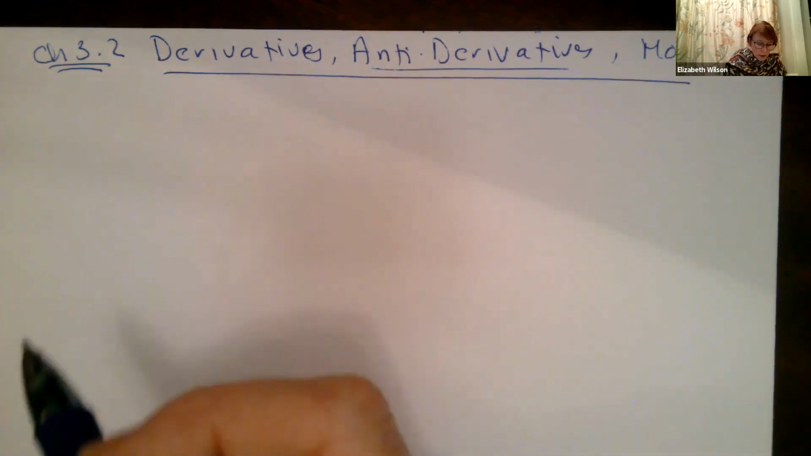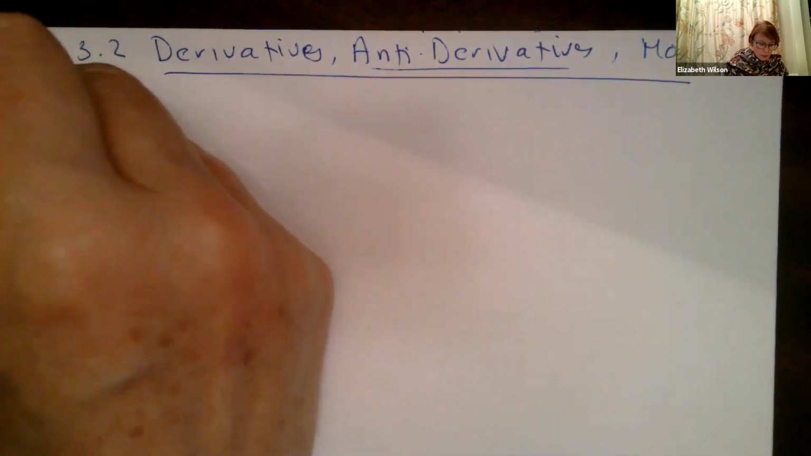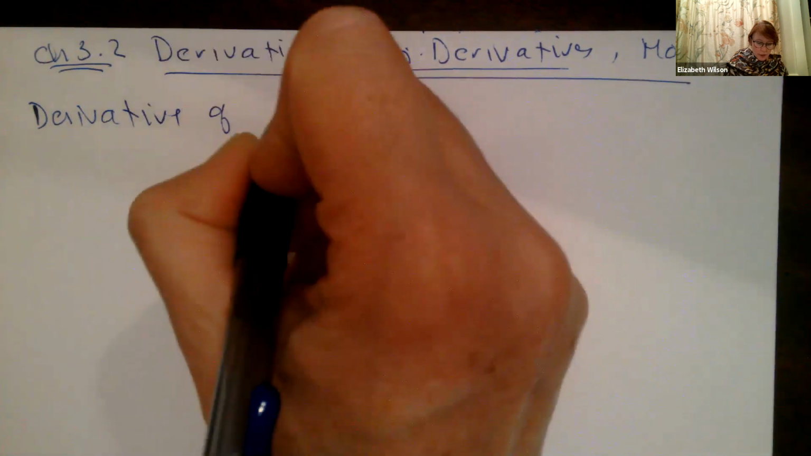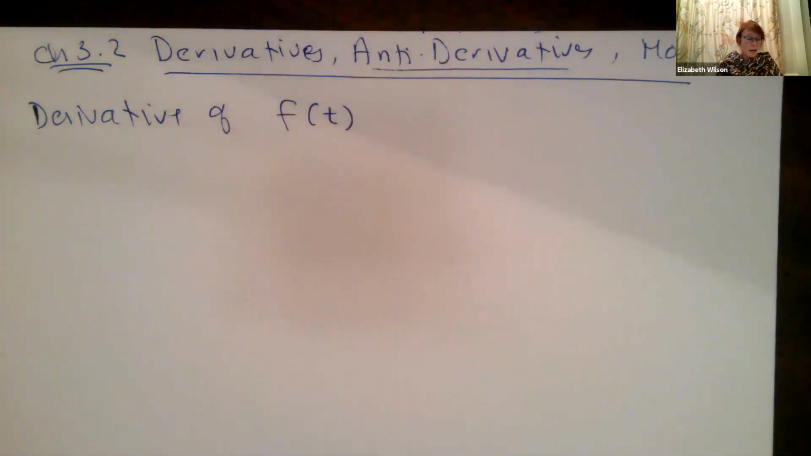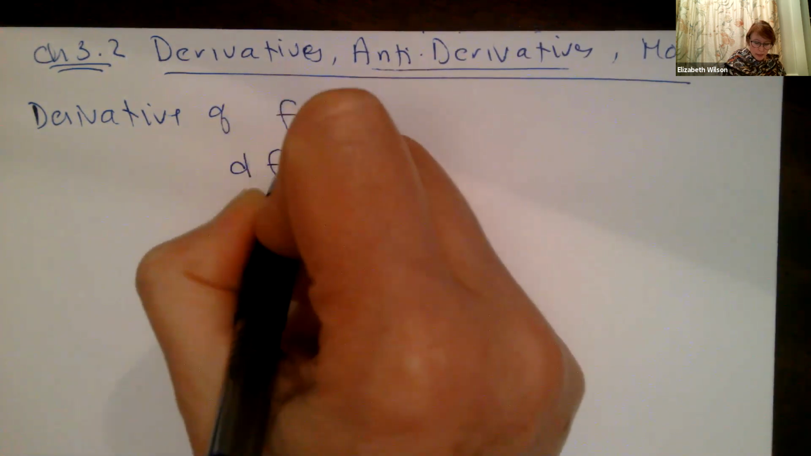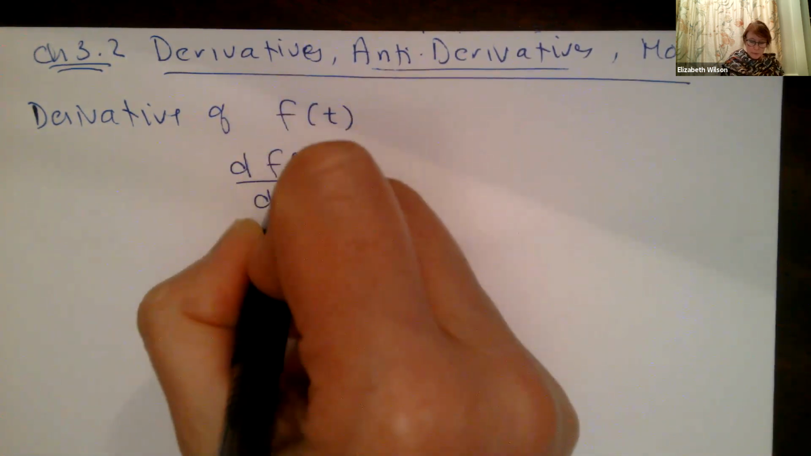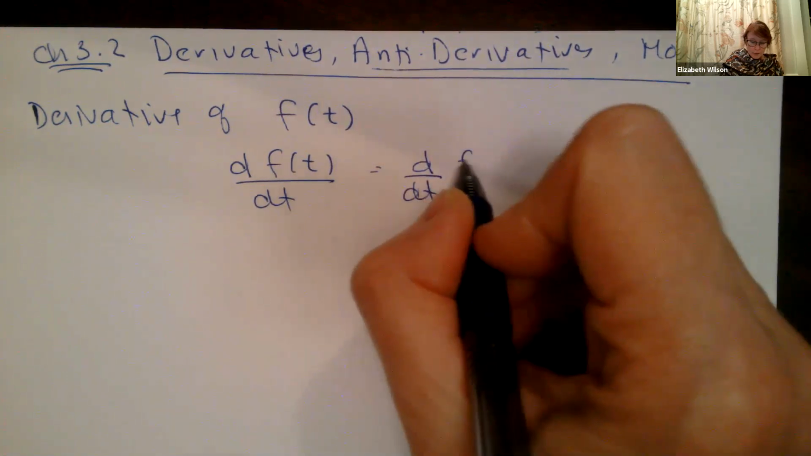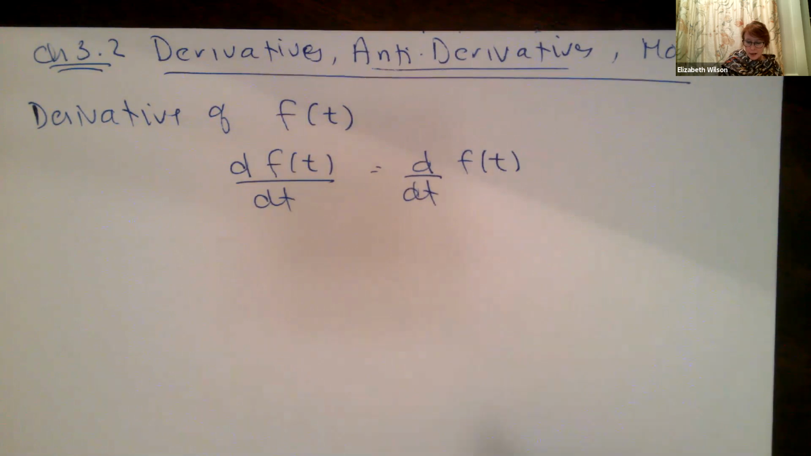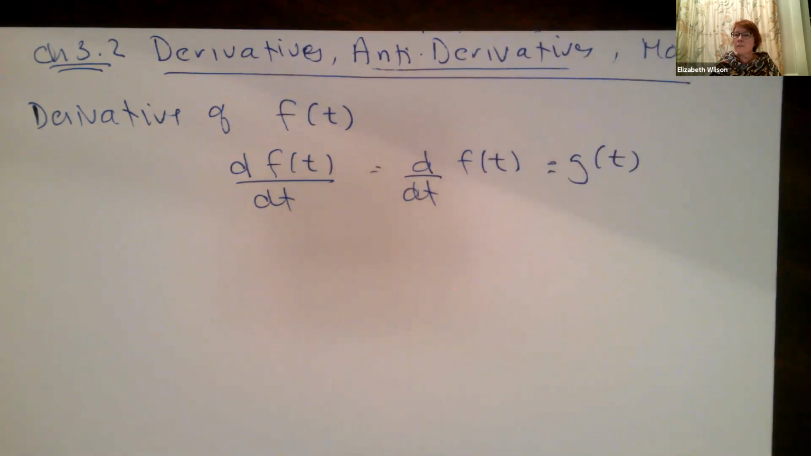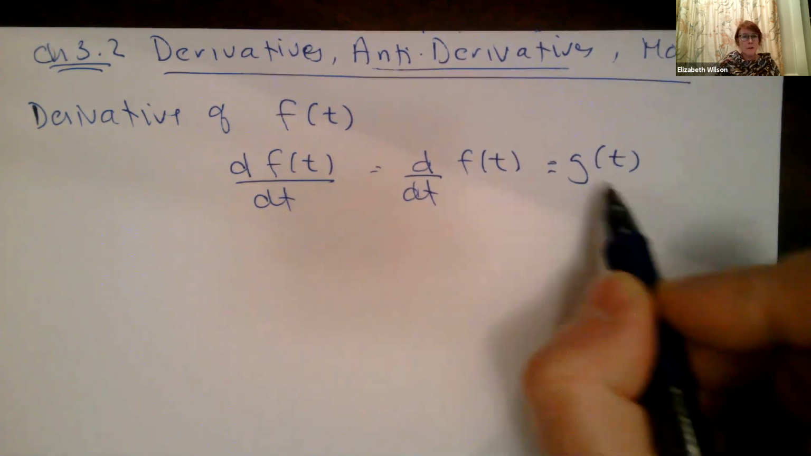Okay, so if we say that a derivative of a function, say f of t, where t is time, it's a function of time, we would say d f of t dt, right? Which we've sometimes written as d dt of f of t. And I'm going to assign that equal to some other function here.